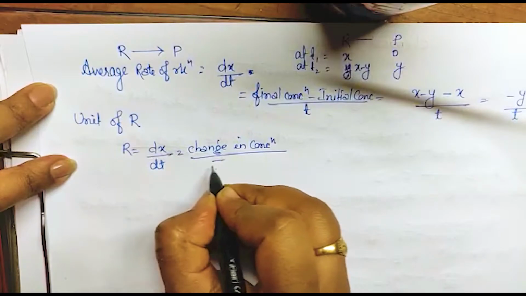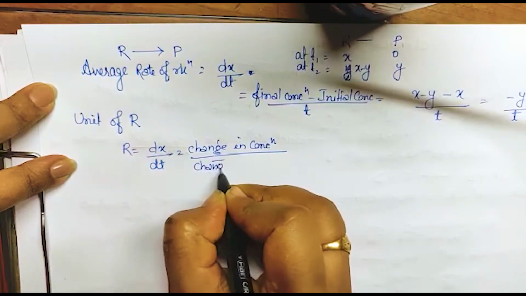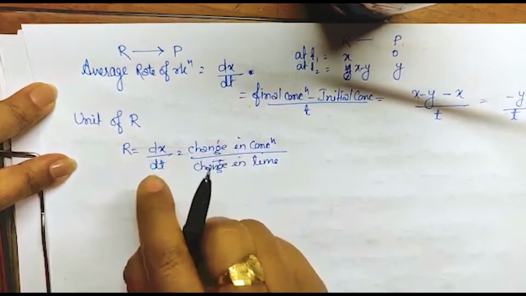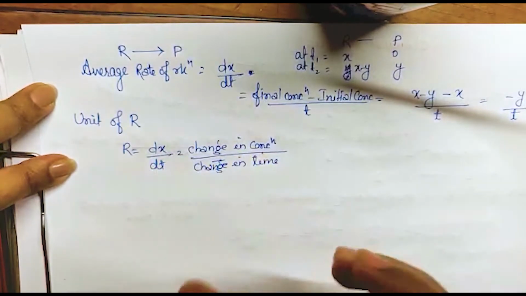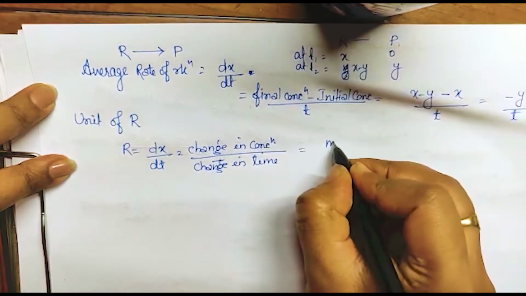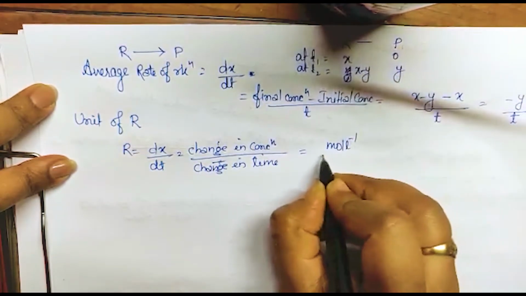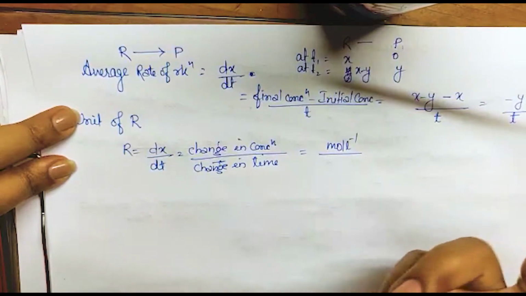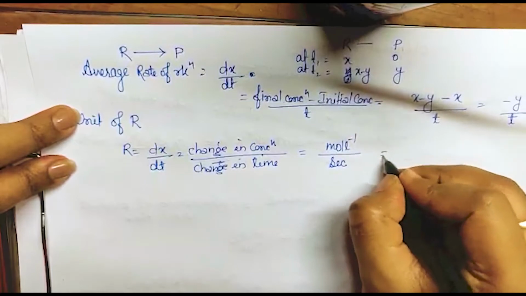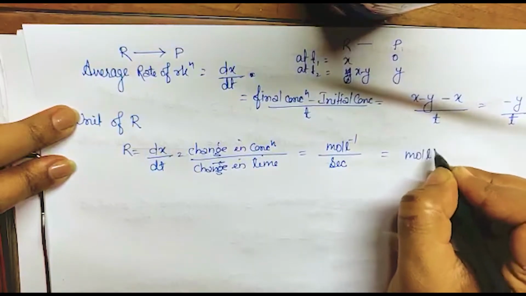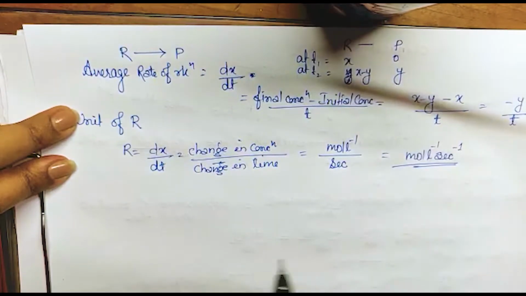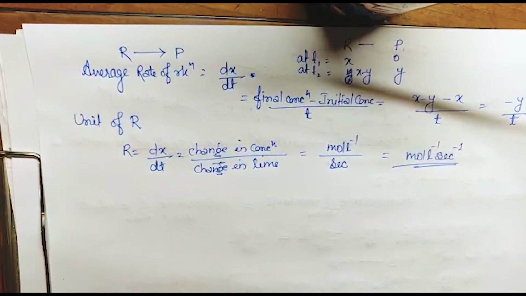We know the concentration unit is mole per liter, and the change in time will only be seconds. So that's why the unit is mole per liter per second. This is the unit of rate of reaction.